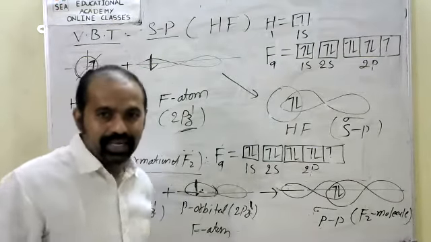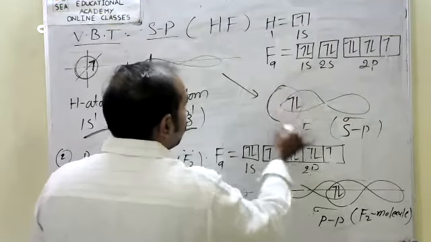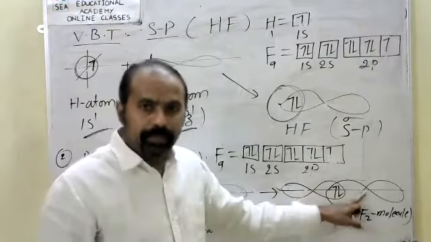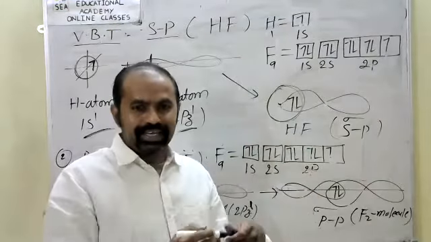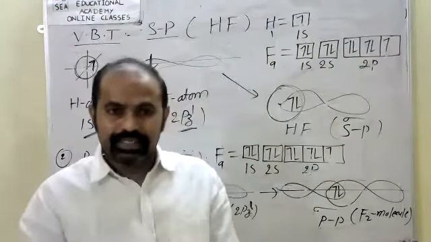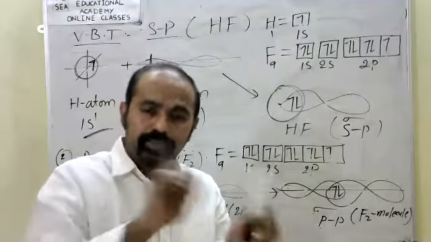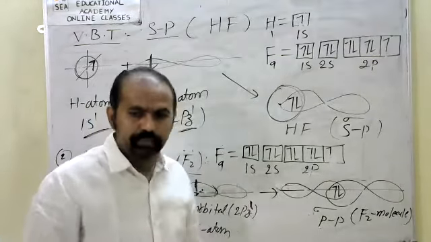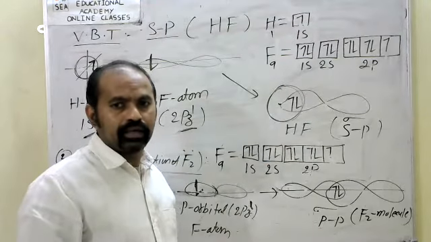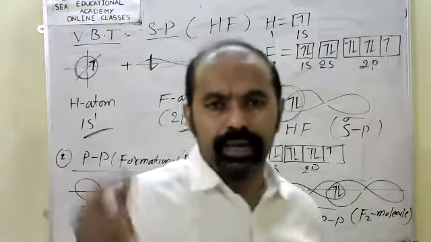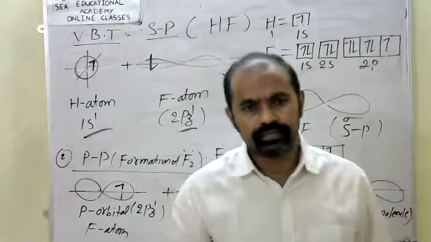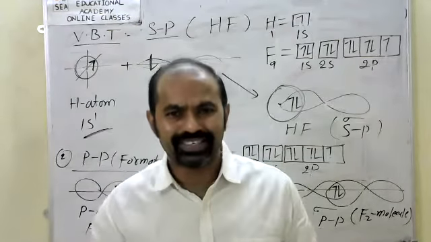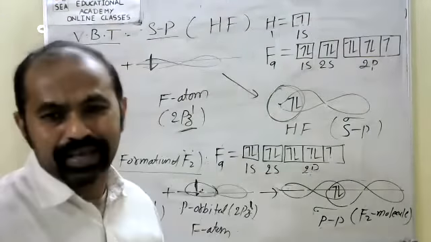Understood the difference? Spherical means this is an s orbital. Dumbbell means p orbital. Dumbbell, pp. Spherical, ss. Dumbbell, pp. Spherical and dumbbell, sp. Like that we identify. S orbital shape is spherical. P orbital shape is a dumbbell. Right? Understood or not?